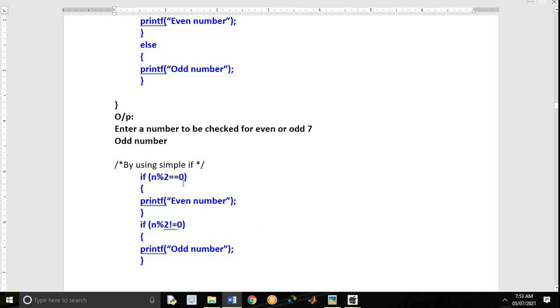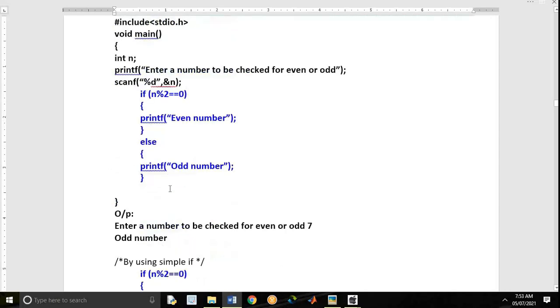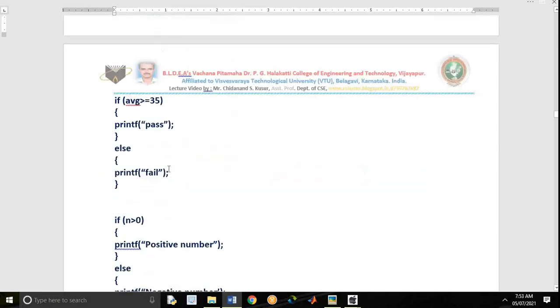10 mod 2 equals to 0, even number. 10 mod 2 not equals to 0, no, so odd number will not be displayed. We solved the same problem by using simple if here, but we solved the same problem by using if else here. You have to decide. You are the programmer. I hope you have understood. Very good. See the next example.